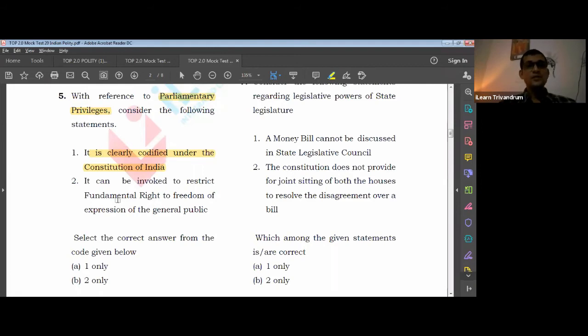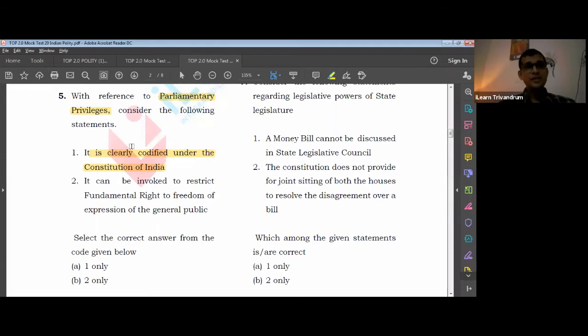Why? Because here we are dealing with privileges, which are uncodified, which means that it is not clearly mentioned anywhere what the power of it is. And privilege means complete, right? What is a right for us? We know the fundamental right. A right means that it can have restrictions. It is limited in power. So when a right has no limitations, then it becomes a privilege.